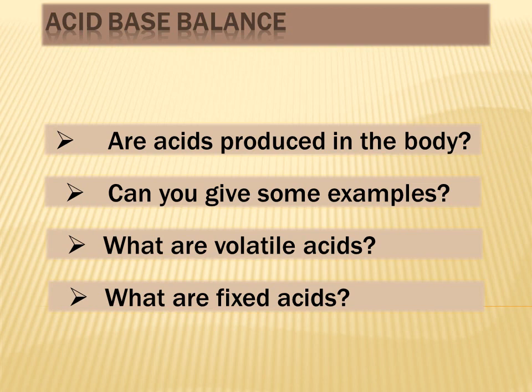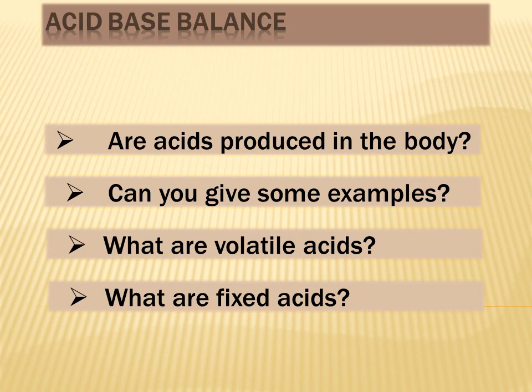So what are fixed acids? Fixed acids are the opposite of volatile acids. These are not gaseous in nature and they cannot be removed from the body via lungs. There are many examples of fixed acids that are produced in different metabolic reactions taking place in our body. For example, lactic acid, phosphoric acid, sulfuric acid, and ketone bodies such as acetoacetic acid and hydroxybutyric acid are also examples of fixed acids.